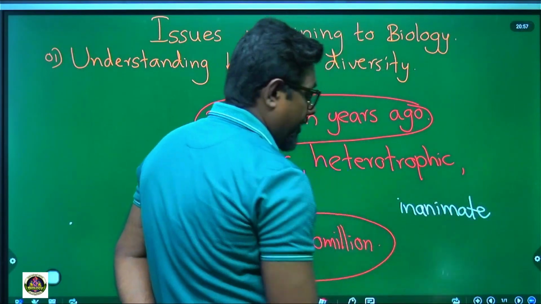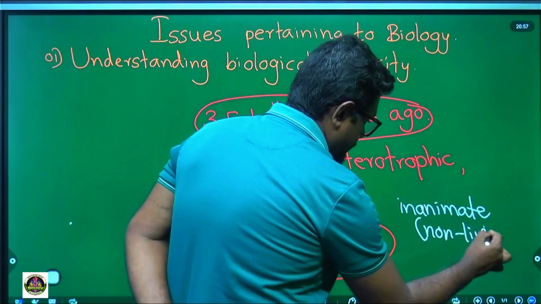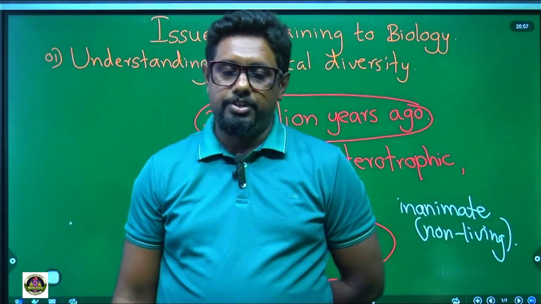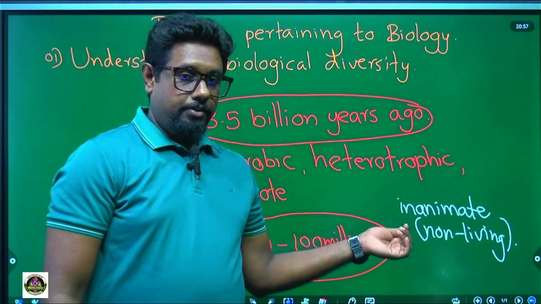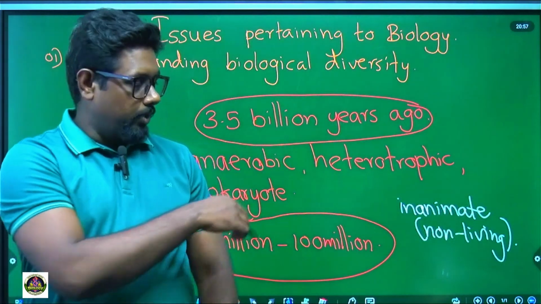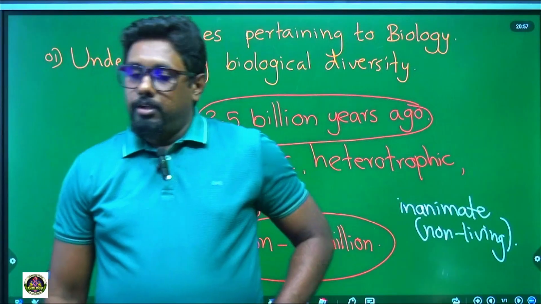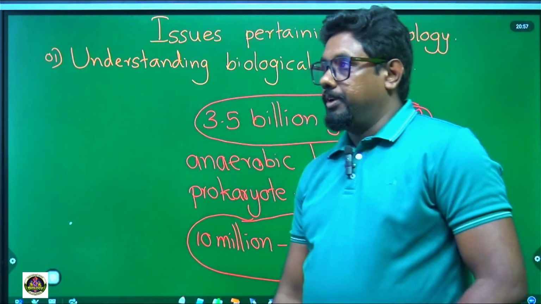What do you mean by inanimate? Inanimate means non-living. There is a dynamic relationship between living and inanimate world. If you don't know the meaning of this, inanimate means non-living.